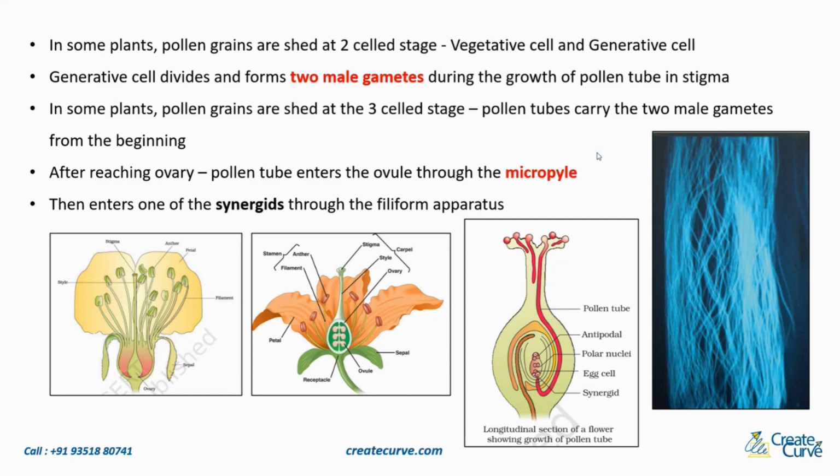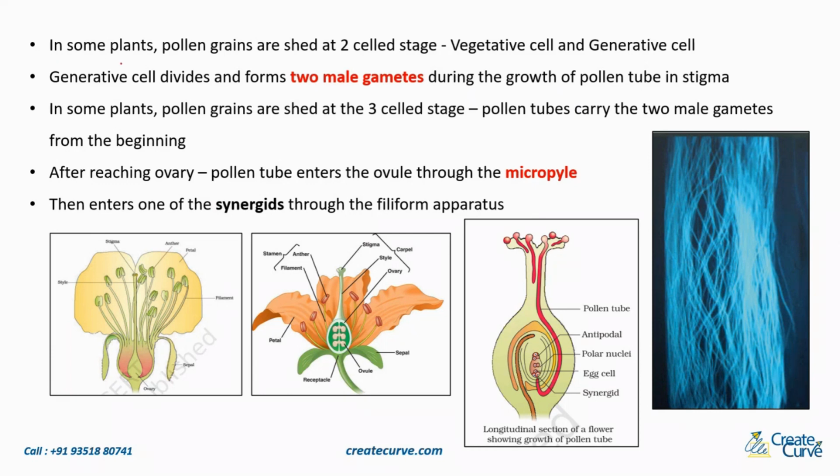We have done this. The two-cell stage is when within the pollen grain you have the vegetative cell and the generative cell. And the three-cell stage is when the vegetative cell remains, but the generative cell divides to form two male gametes. So the total comes up to 3. I hope you remember this.